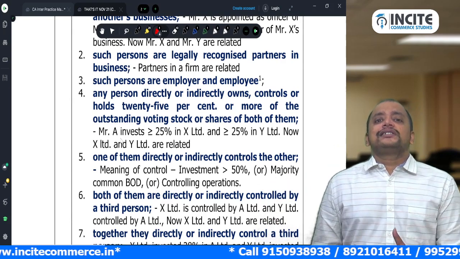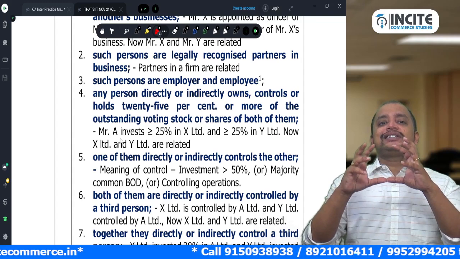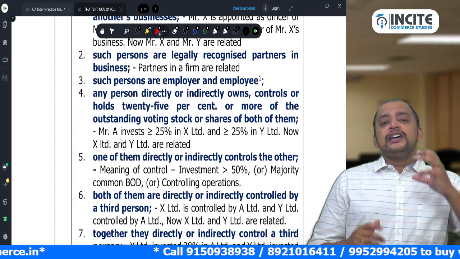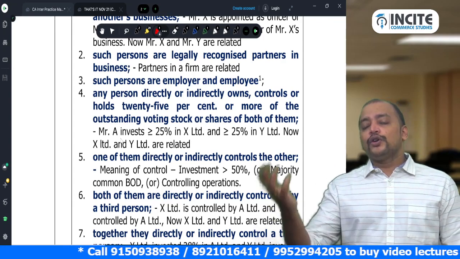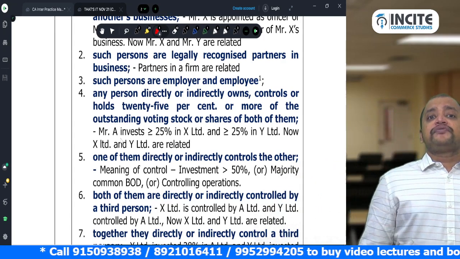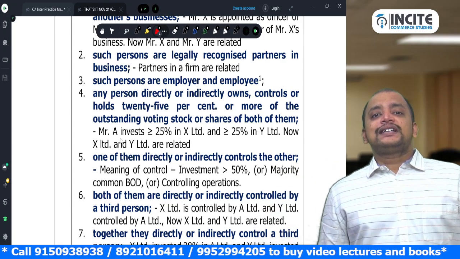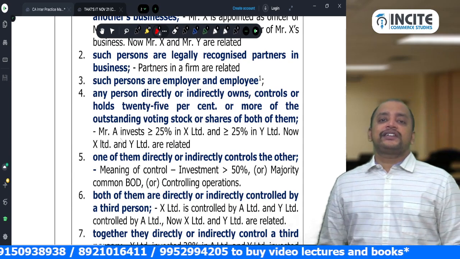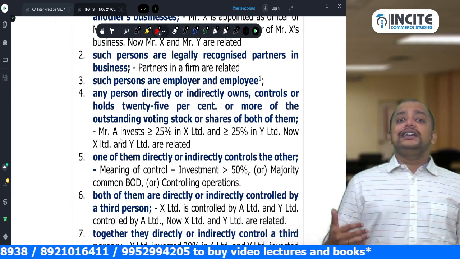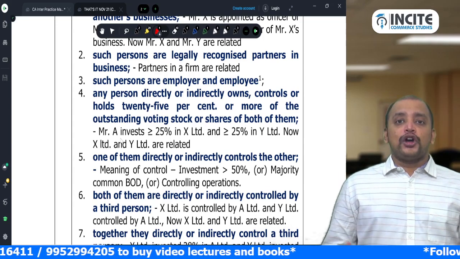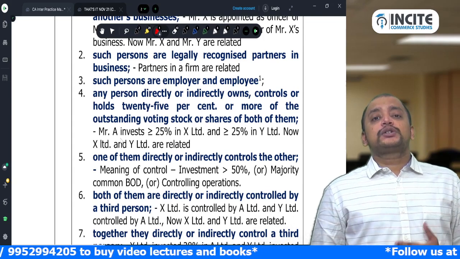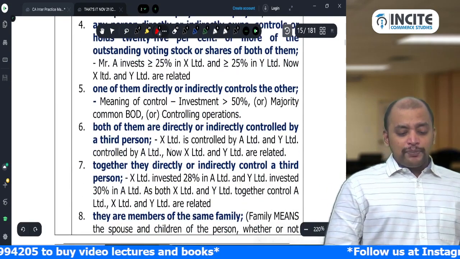Why are we discussing this definition? Because if there is any transaction between related parties, it constitutes supply under 71C, even without consideration. So the first three points we completed: such persons are officers or directors in one another's business, they are legally recognized partners of a firm, and they are employer and employee.